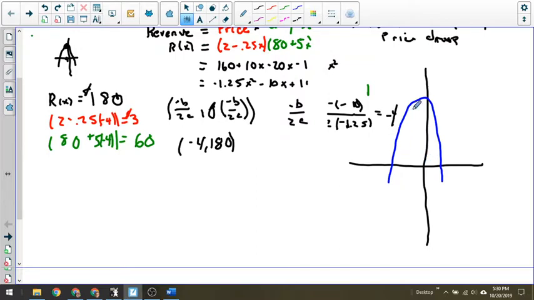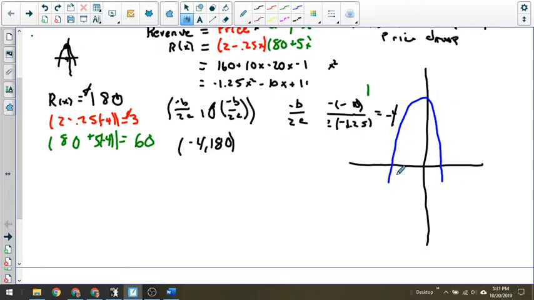I've got this parabola here, which is what we've drawn. It's just a parabola. But the only values of x that make sense are when the parabola itself, the revenue, is greater than 0. If I'm selling down in here for values of x, I'm handing money to them while I give them a hot dog. What they're supposed to be doing is trading the hot dog for money. So when the function down here is negative, it makes no sense. What I want are the values of x when this thing is above the x-axis.